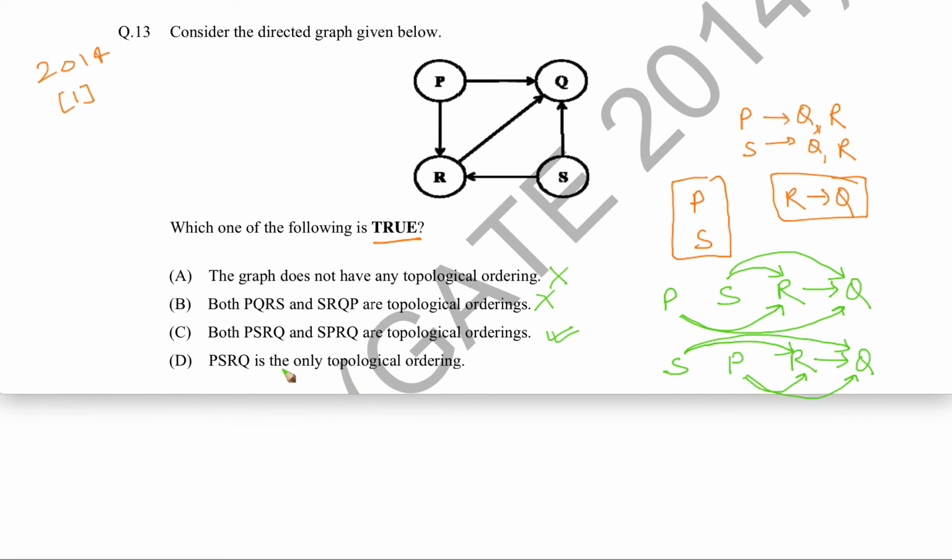P, S, R, Q is the only topological ordering. No, there is another topological ordering, this also. Okay. So, the answer is C.